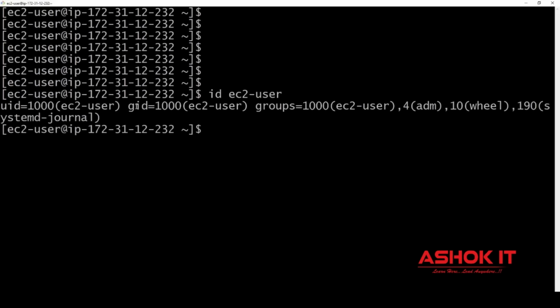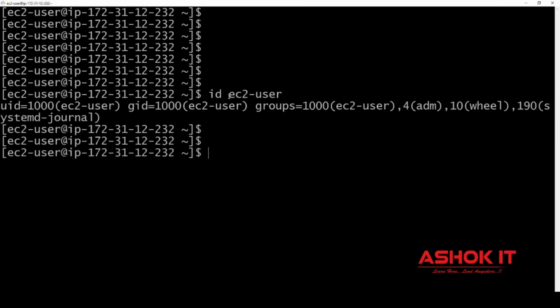EC2 user belongs to some groups here. EC2 user belongs to the EC2 user group. He belongs to the adm group. He belongs to the wheel group. He belongs to the systemd-journal group also. So if you see 1, 2, 3, 4, EC2 user already belongs to 4 groups.